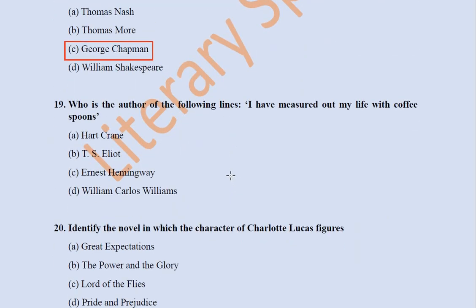Next question we have, who is the author of the following lines? I have measured out my life with coffee spoons. Hart Crane, T.S. Eliot, Ernest Hemingway, William Carlos Williams. So the writer of this line is the famous poet, playwright, and critic of modernism, T.S. Eliot, and this is a very famous line, taken from his poem The Love Song of J. Alfred Prufrock. That is an interesting modernist poem talking about urban life.